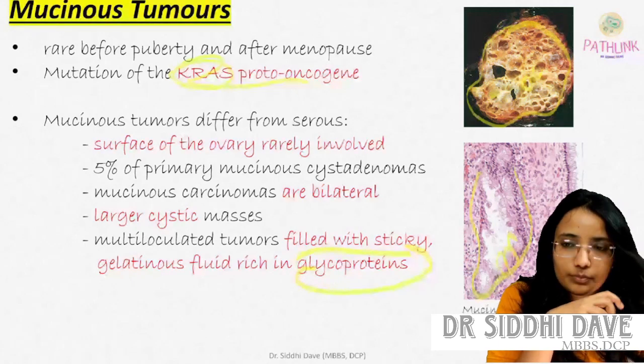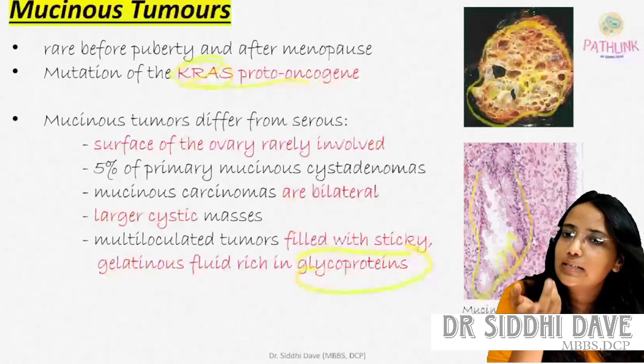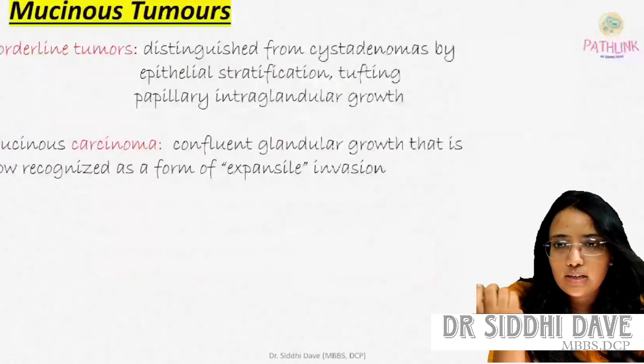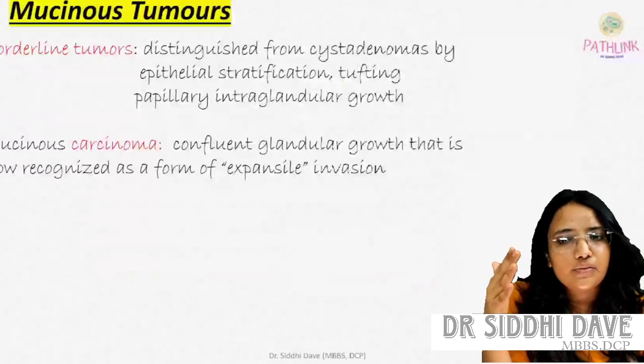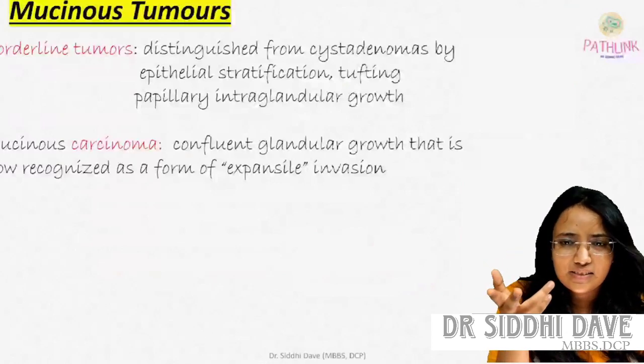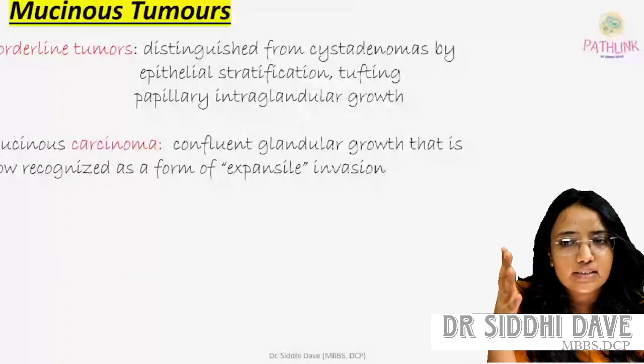So in mucinous tumor also there are borderline tumors, and mucinous carcinoma will be there also, like serous we have seen. So a borderline tumor is distinguished from the cystadenoma by epithelial stratification, tufting of the papillary intraglandular growth. Like serous also we have seen the complexity of the glands and stratification of the epithelium in borderline tumors.